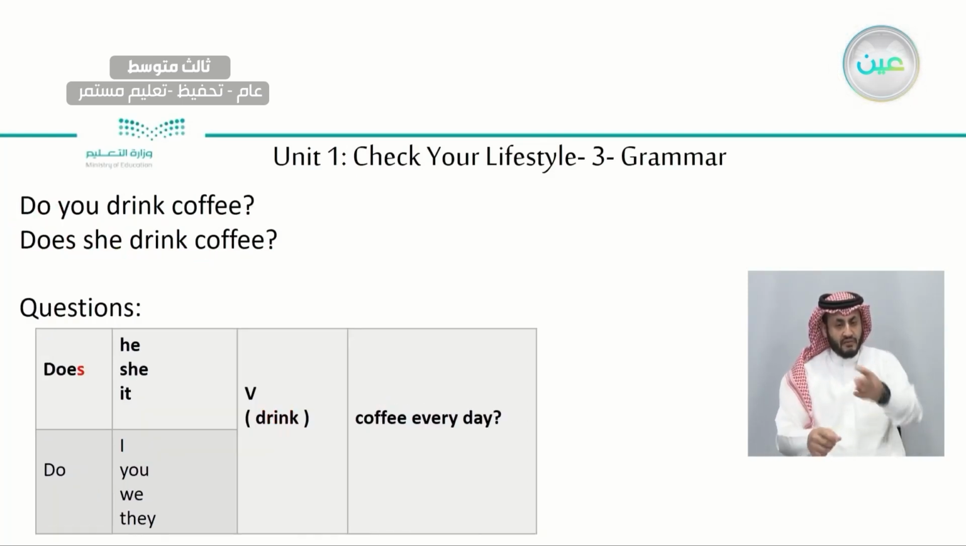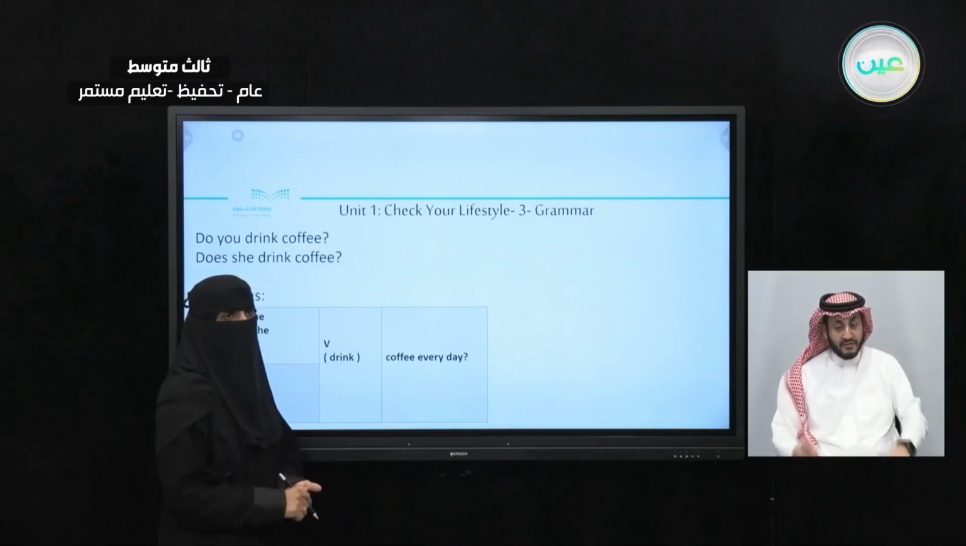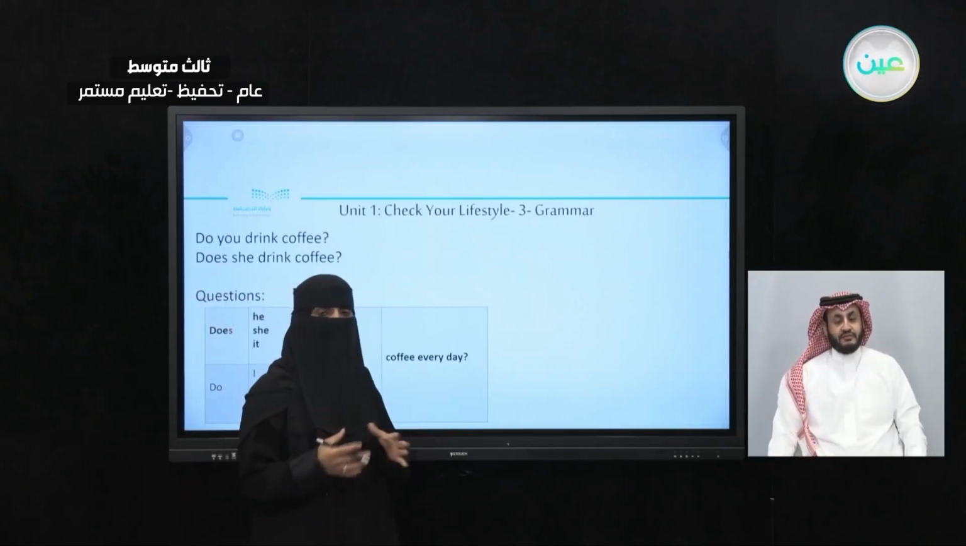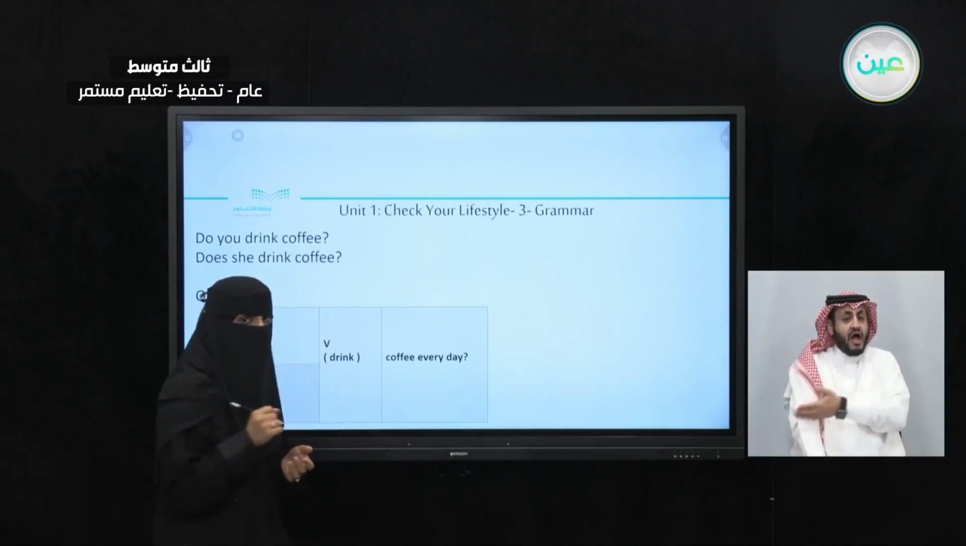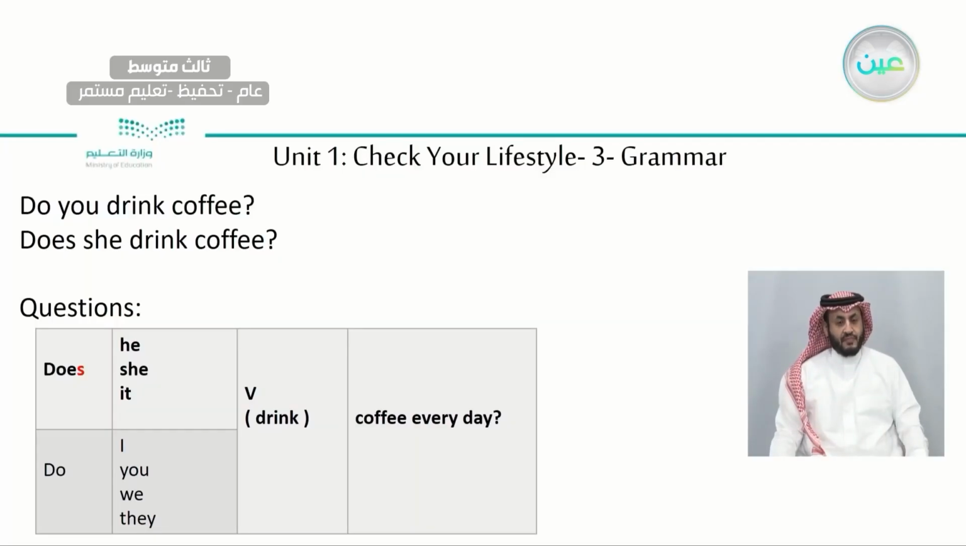What about if we want to ask a question? Also, when we want to ask a question, we need help. We need do and does. Okay? So we have do, you. Because of the you, not he, she, it, we write do. Do you drink coffee every day? Or does she drink coffee every day? With does: he, she, it. With do: I, you, we, they. So does he drink, the verb infinitive? Does he drink coffee every day?